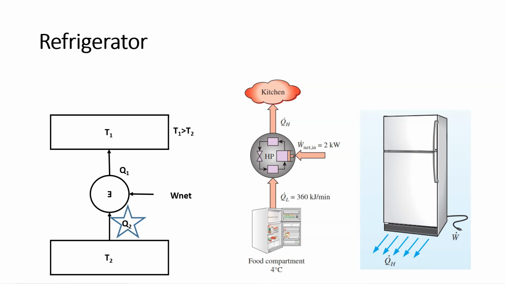Now, when you are concerned with refrigerator, we define a term which is known as COP. In that case, the definition of COP, we take Q2 as the desired effect. So what is the COP? It is desired effect, which is Q2 upon power input, which is W net. Okay, it's like that. So Q2 will be desired effect in case of refrigerator. This you have to remember.